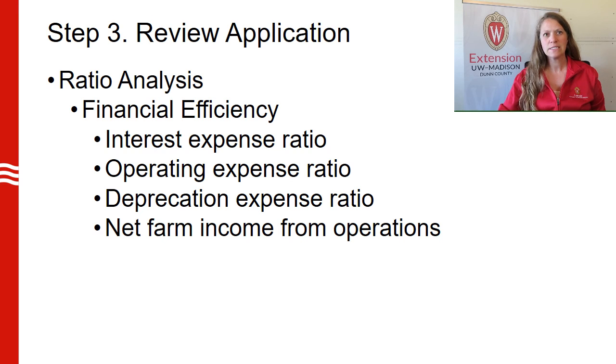Interest expense ratio is calculated as interest expense divided by income. How much income is going to pay interest? Operating expense ratio is calculated as expenses less interest divided by income. How much of the income is used for operating expenses? You could say, I had gross income of X amount. Where did it all go? The biggest share likely went to pay operating expenses, depreciation, maybe interest, and then the remaining balance is net farm income from operations. How much farm income is left over to pay for family living and capital expenses?